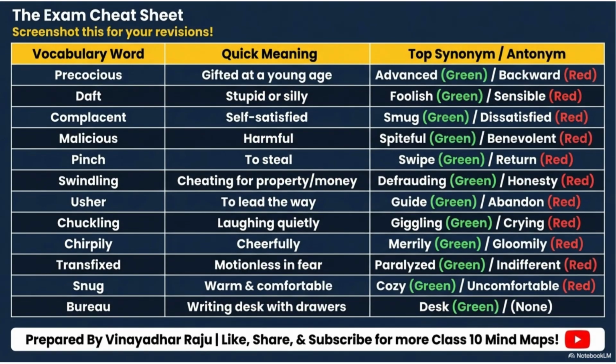This final slide gives a quick revision of all vocabulary words. Each word is summarized with its meaning and key synonym and antonym. This cheat sheet is very useful for exams and quick revision. Make sure to revise these words regularly to improve your vocabulary and score better.